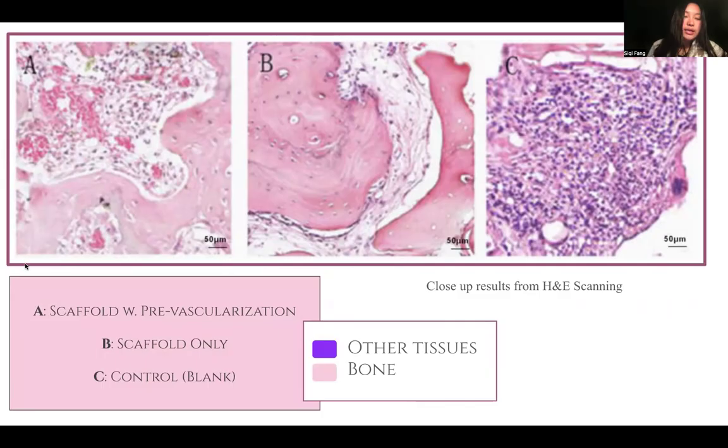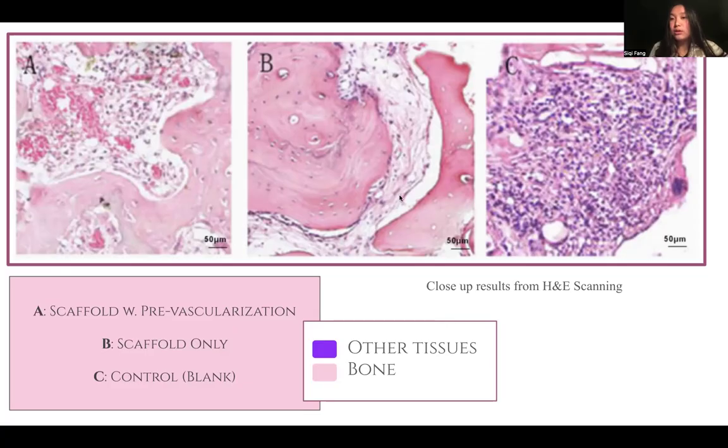This test is derived from the same experiment as the previous slide. This is just a closer up result. And as we can see here, there's a lot of solid pink in test A, showing how there was a lot of bone mass that was regenerated. In test B, we do see some solid pink. However, there's also this transparent pink here, showing how the scaffold has not completely dissolved and that test B is not fully healed yet.